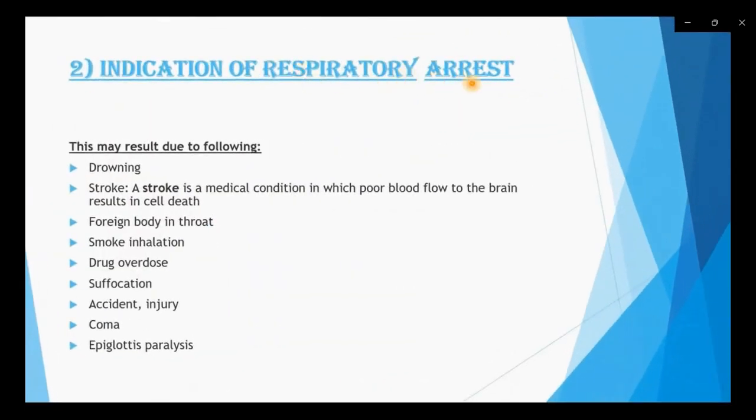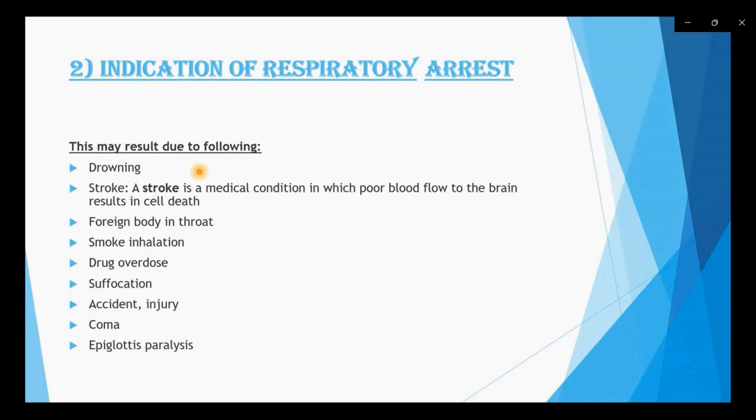Now let us move to the indication of respiratory arrest. As I told you, friends, when a person suffers from cardiac arrest and respiratory arrest, then we need to perform CPR. We have already discussed the cause and the indication of cardiac arrest in the previous slide. And in this slide, we are going to discuss the indication of respiratory arrest.